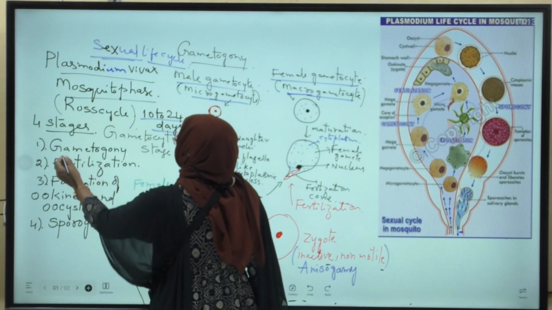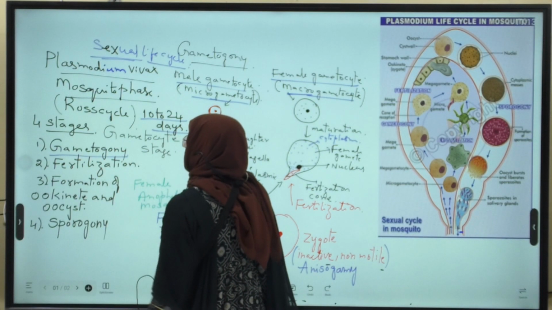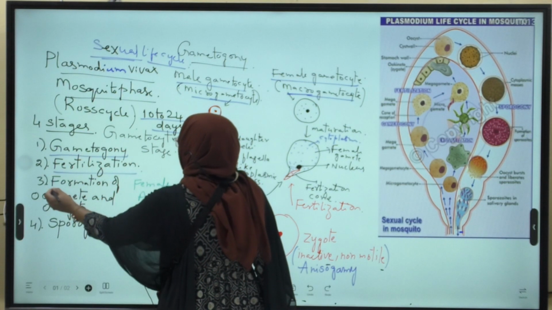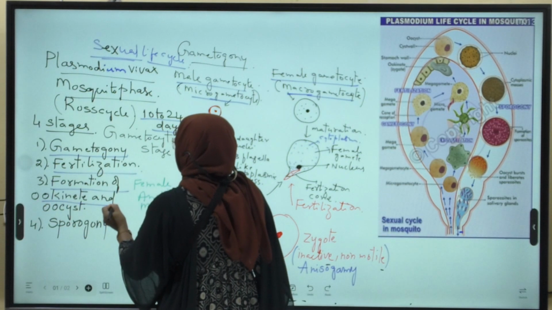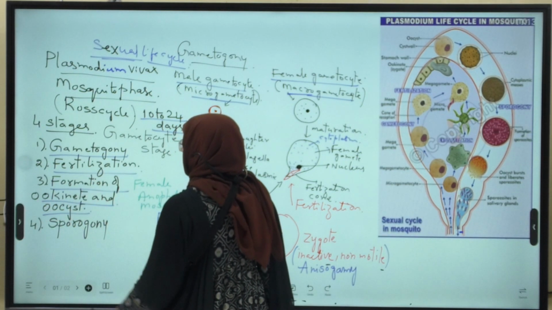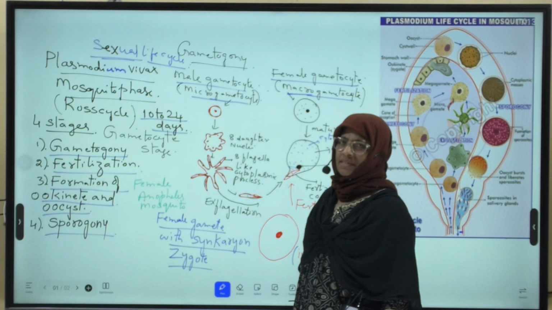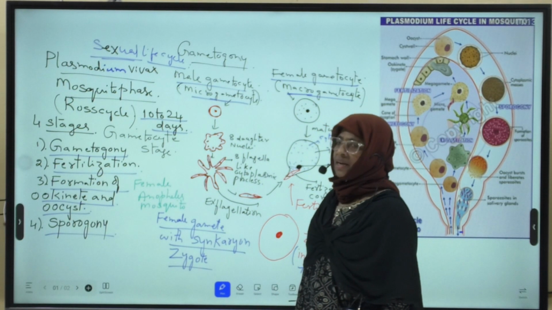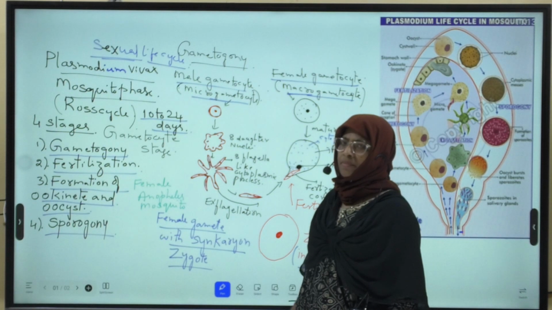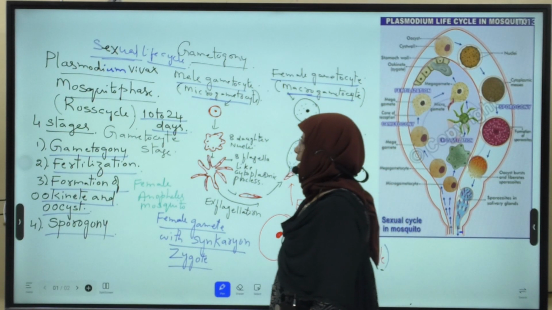These 4 stages are gametogony, fertilization, formation of Ookinete and Oocyst, and Sporogony.